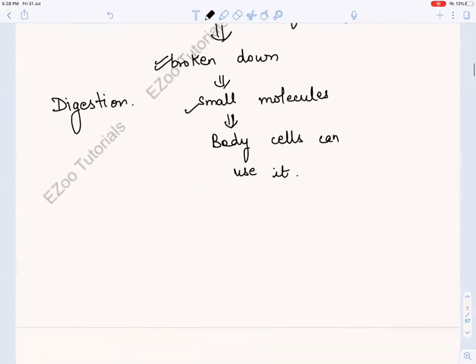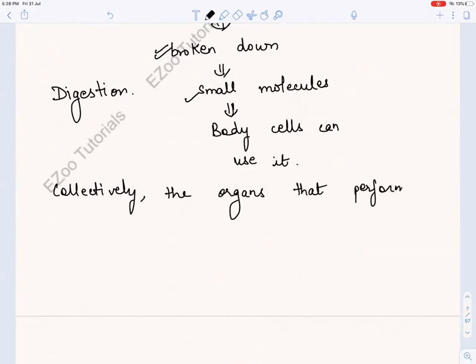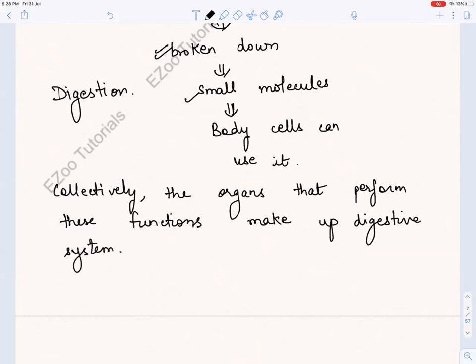So there are many organs that are performing these functions, and collectively, the organs that perform these functions make up the digestive system. Okay. So in my previous lecture, I drew a diagram.